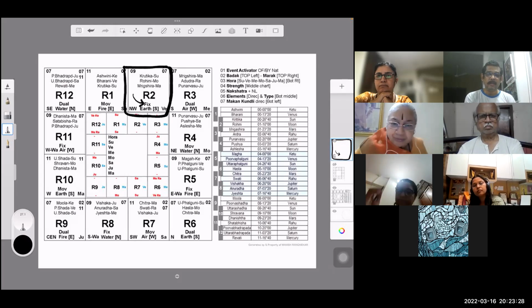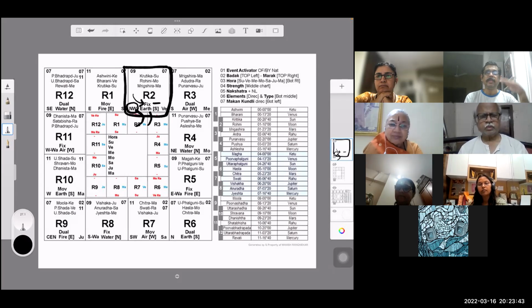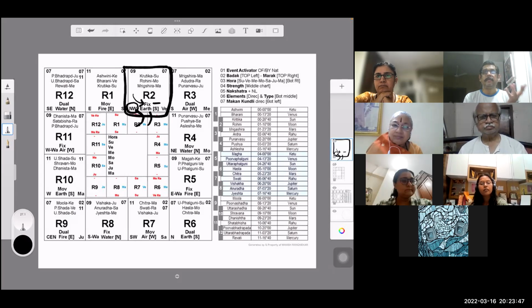If it is a case of a lost thing, this will tell you that it is going to take a long time to come back. अगर उसको ढूंढना है कहाँ पर है, तो it will be in the northwest. When we come to the Makan Kundli thing, I'll tell you. But northwest is the direction. When we कहाँ ढूंढना है, something in the earth. हवे में मत ढूंढो, नीचे के लेवल पे ढूंढो. What sort of a remedy will come into play? Something earth related.